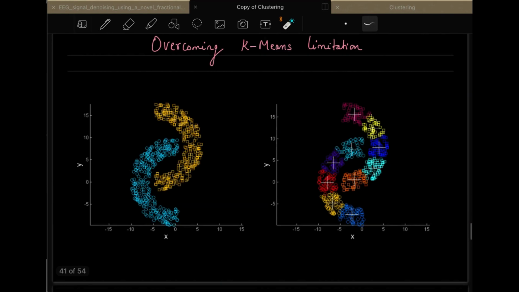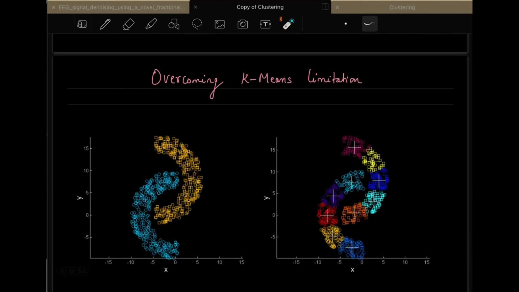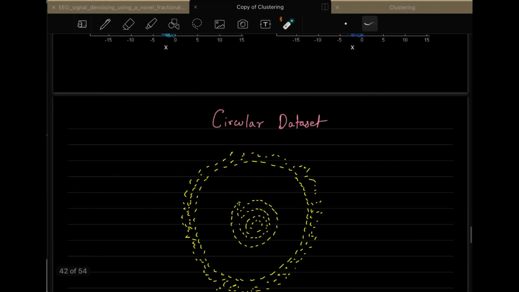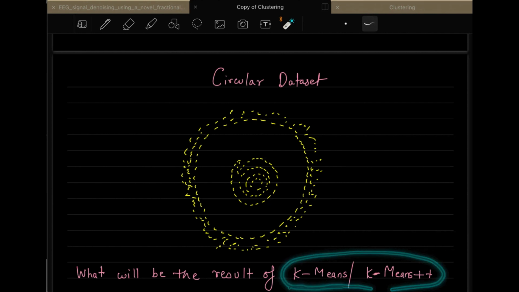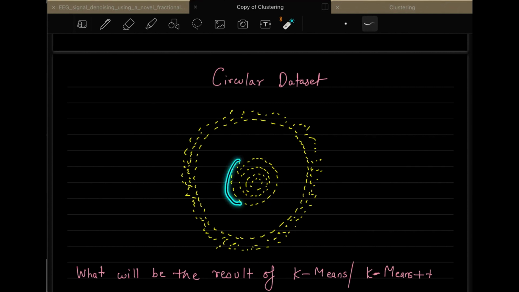Okay, now this is all for k-means, and what we have discussed is k-means plus plus, and the disadvantages of k-means. So let us discuss further how far we can go in this k-means with some other modifications. If you see here, this is the data set that you have. If you apply k-means or k-means plus plus to this particular type of data set, what results can you expect? You have two clusters. One cluster is this, another one is this cluster.